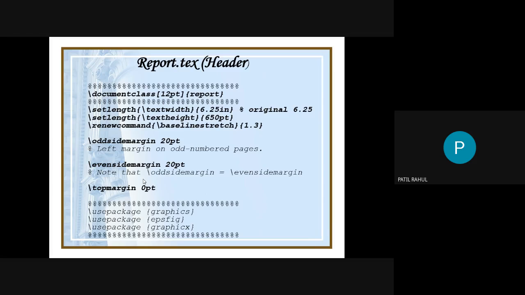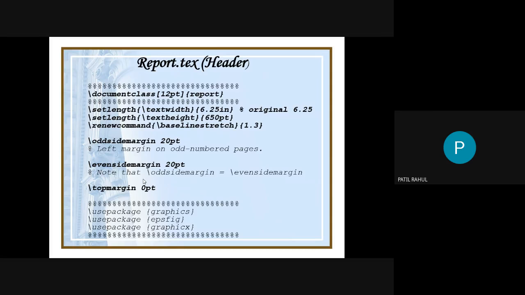Okay, next, set renew command. These are the packages: odd side margin, even side margin, top margin. In this you just copy paste. Okay, here you just copy paste all of it. You don't change anything in these commands. You directly copy all these commands and put them into your final report document. Okay, so there is no change here.